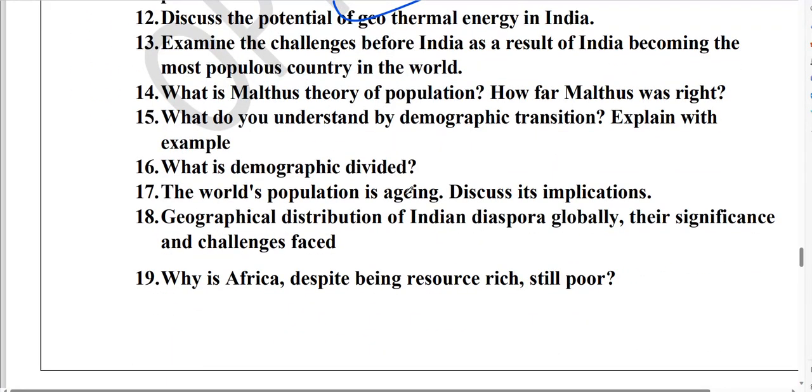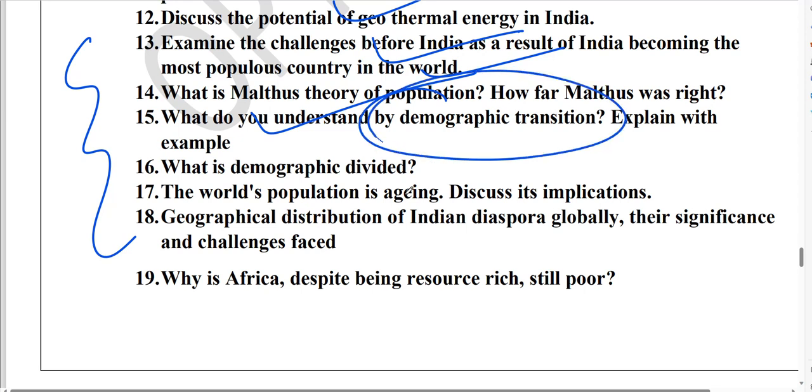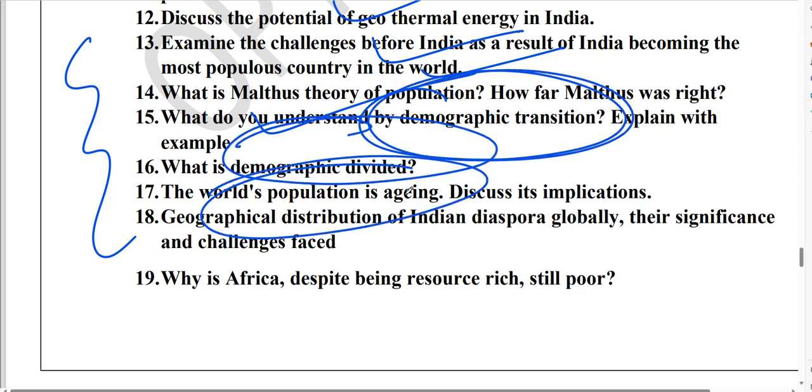Then guys, population. This year population can be a very important resource. A lot of questions can come on population because India has overtaken China. So is population an asset or a liability? What is the Malthus theory of population and how far was Malthus right? What do you understand by demographic transition? What is demographic dividend? What is population aging? So all these are very, very, very important.